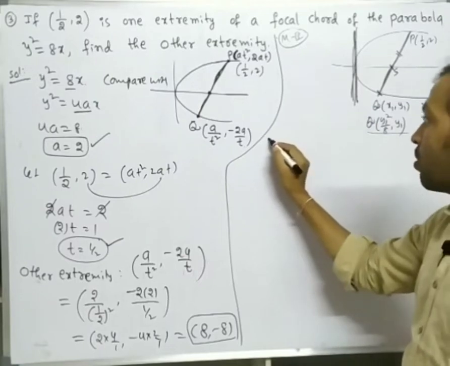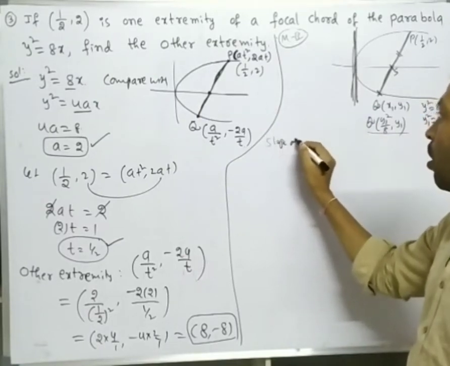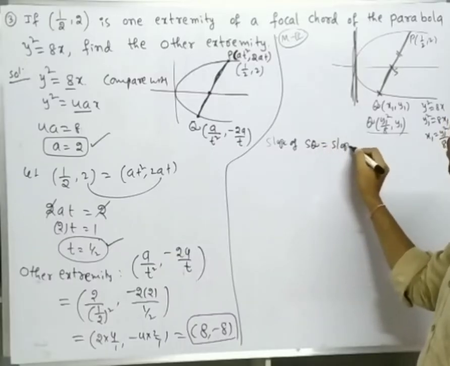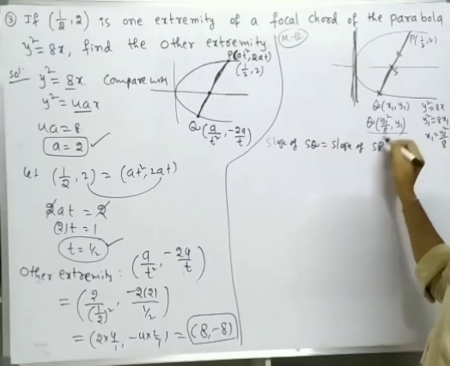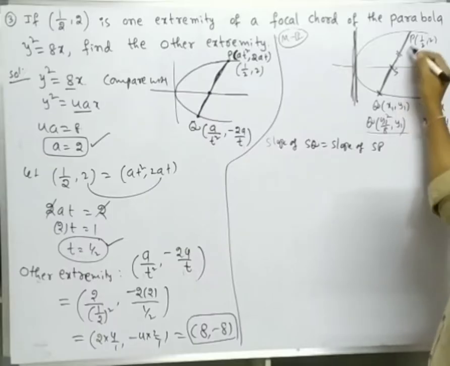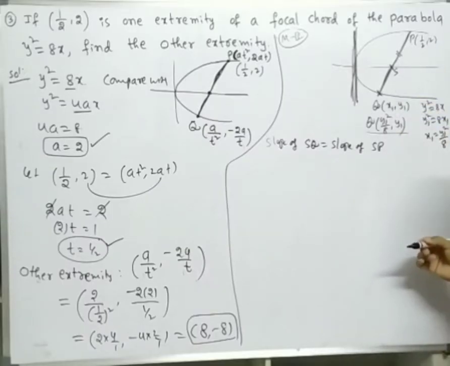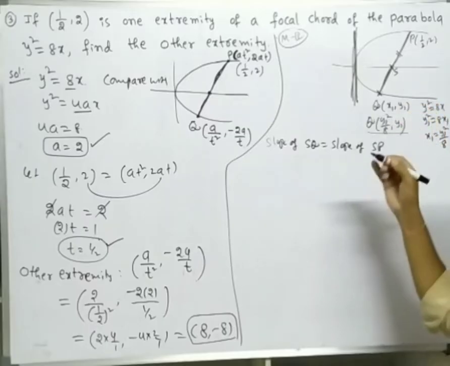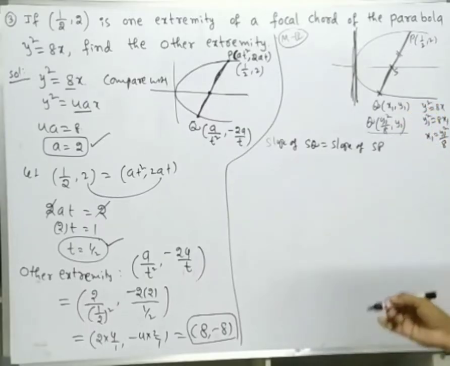So using that concept, slope of SQ is equal to slope of SP.